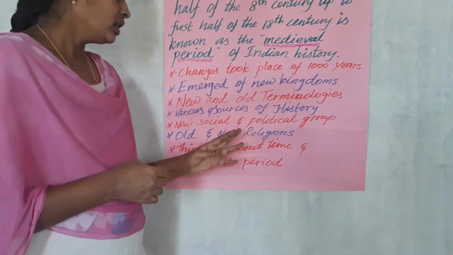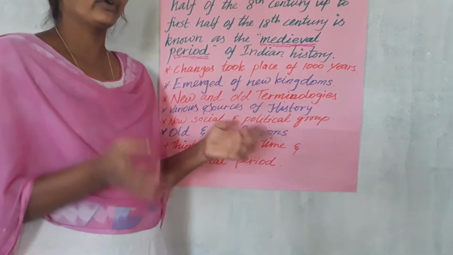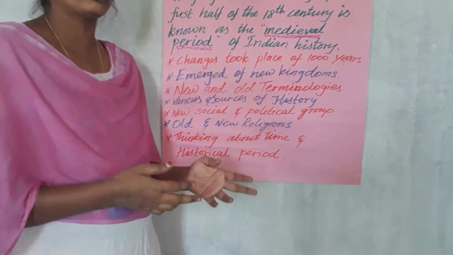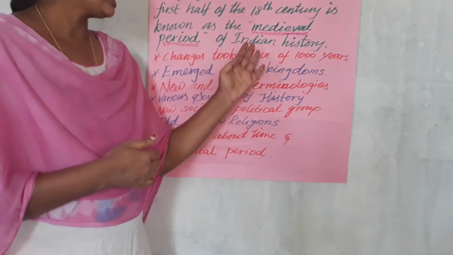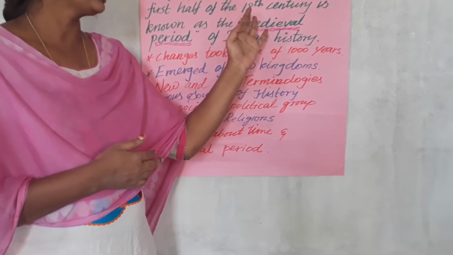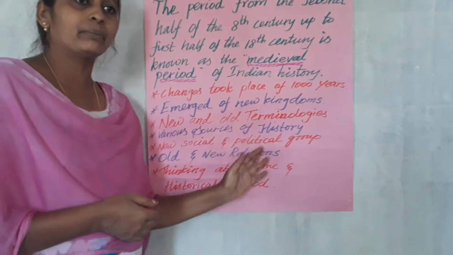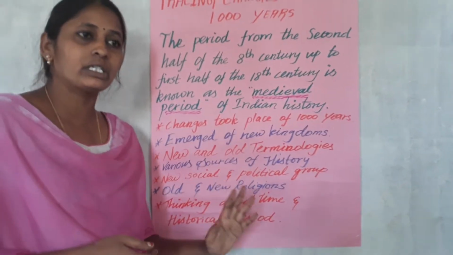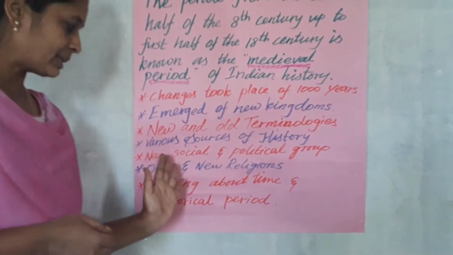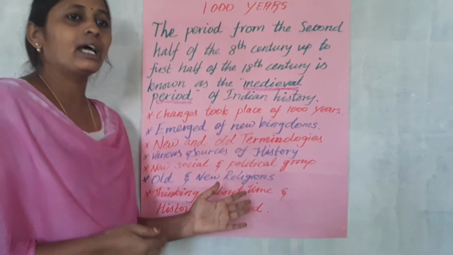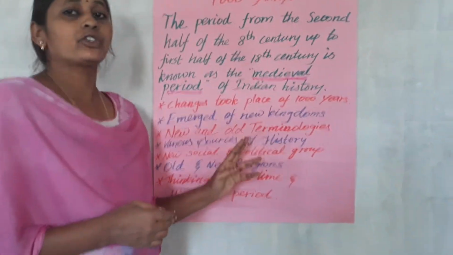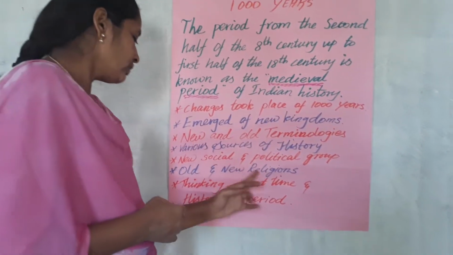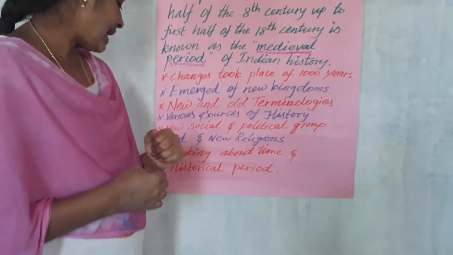And again, new social and religious groups. Hinduism was very famous in India. Then at the start of the 18th century, the British people, the Europeans, started to come to India. Islam had already spread in India, so from the beginning of the 18th century, Christianity also started to spread in India. That also we are going to discuss in this topic.